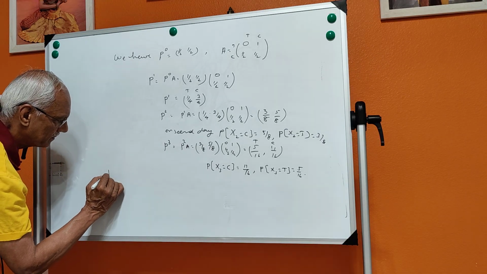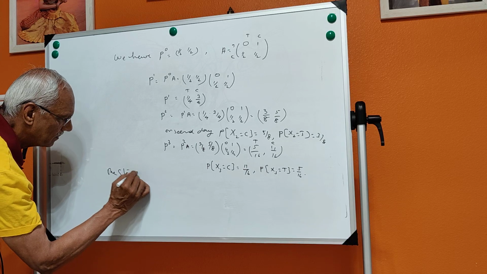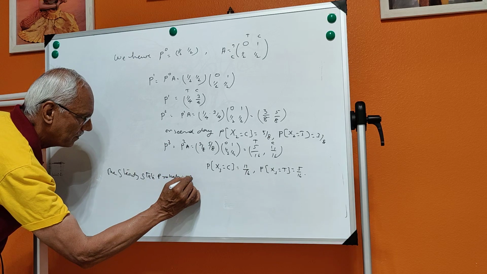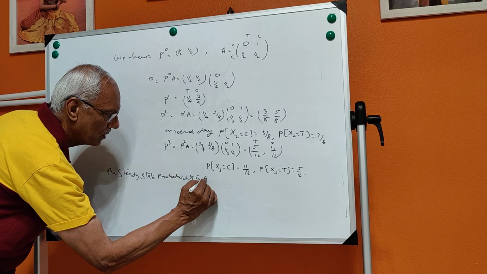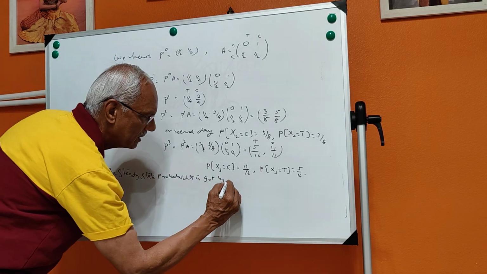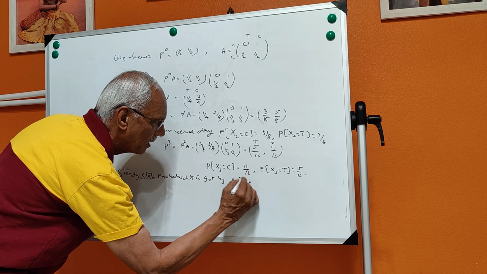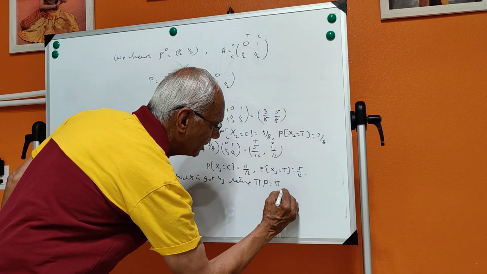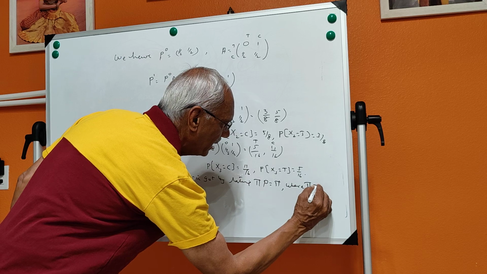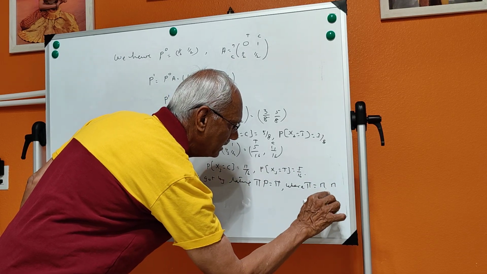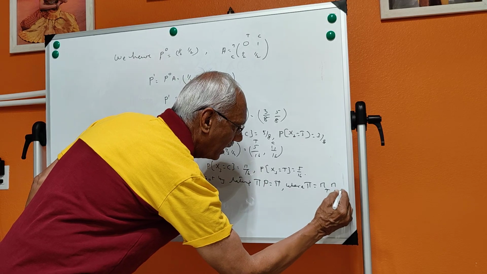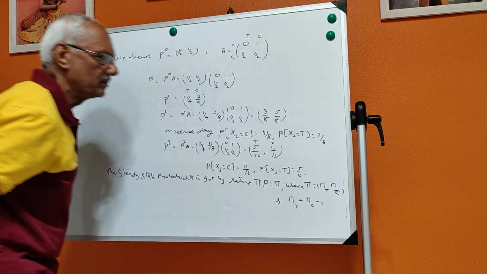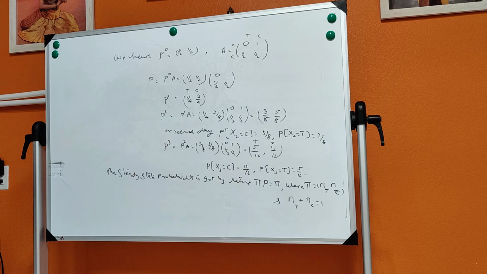the steady state probability is got by taking pi P is equal to pi, where pi is equal to [pi T, pi C], and pi T plus pi C is equal to 1. Sum of the probability is always equal to 1. Now, what is this?